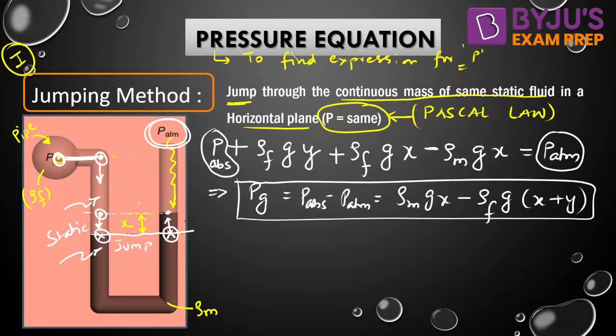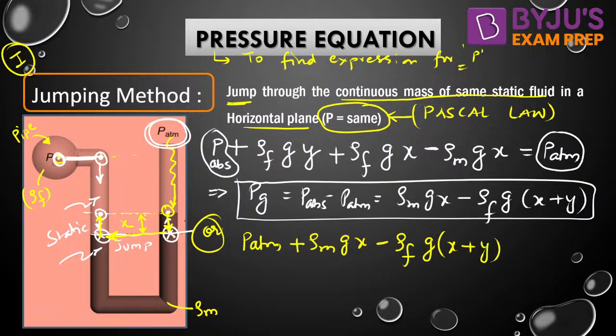We could have written like this, look, or we could have started from P ATM. P ATM is the pressure at the top in the right limb. We are traveling in downward direction, then plus we are traveling in rho M into G into X. Now we could have jumped from right limb to the left limb. Here, now we are traveling in upward direction, minus we are traveling in flowing fluid into G into total height is X plus Y. We are here, and that is equal to P, according to Pascal law.